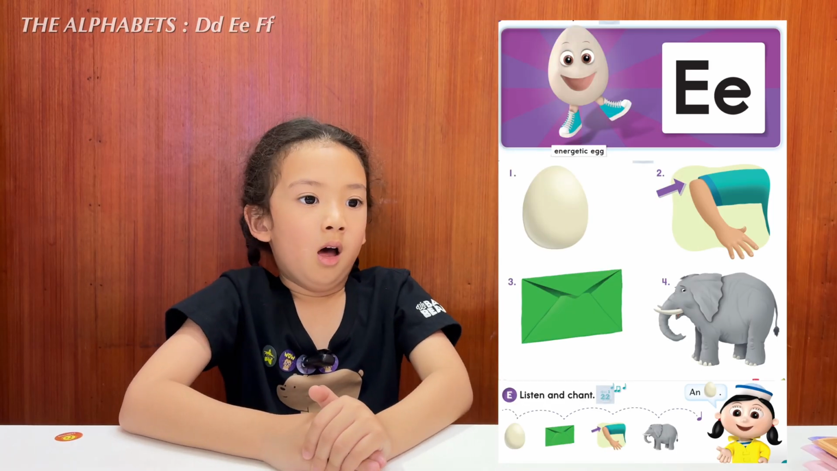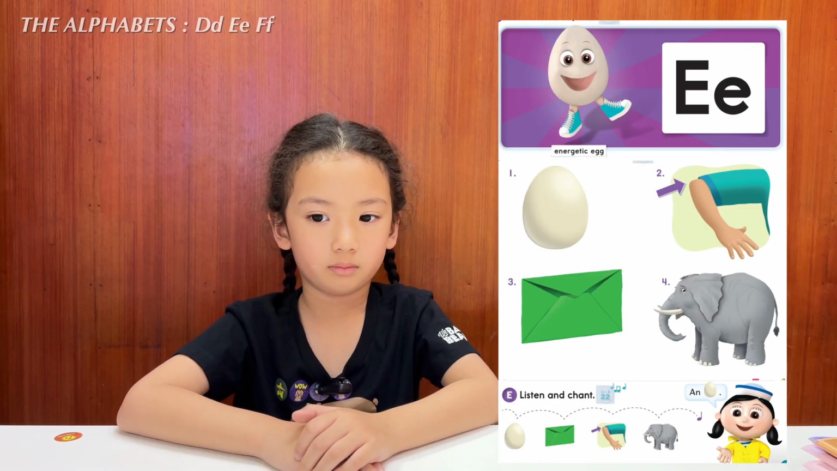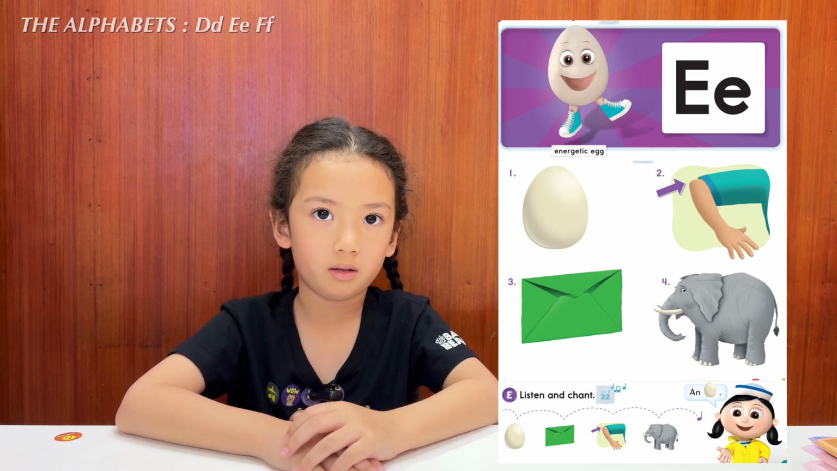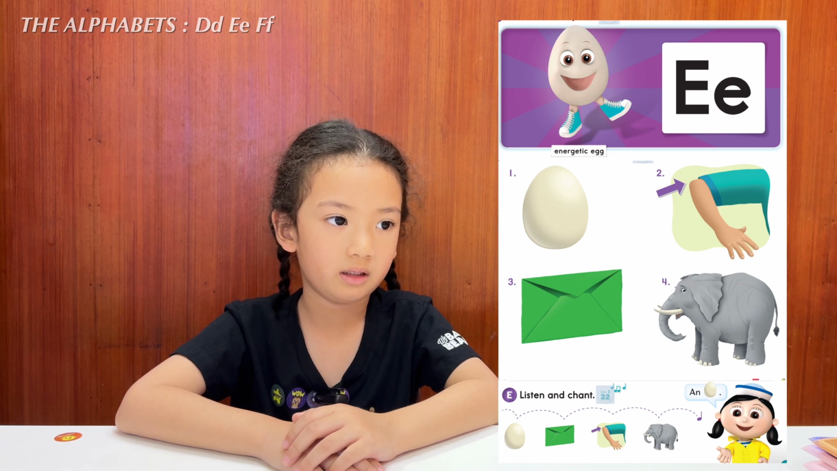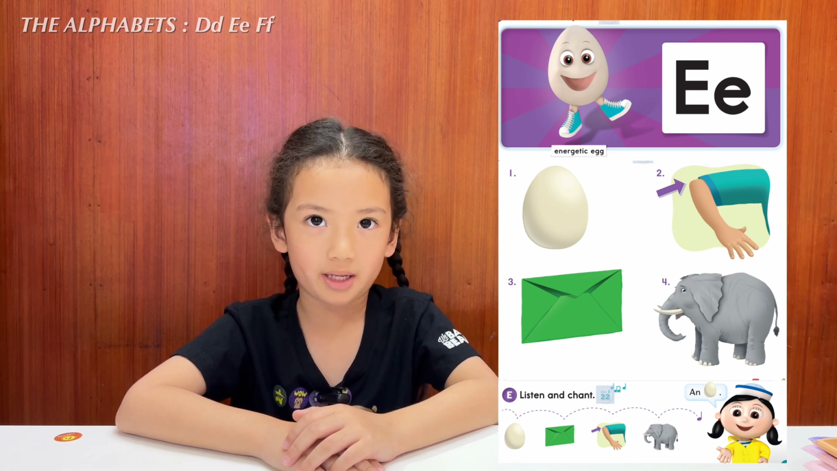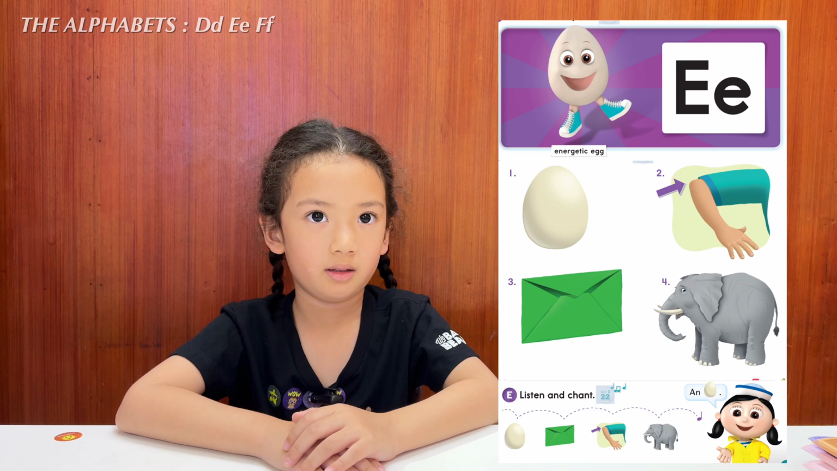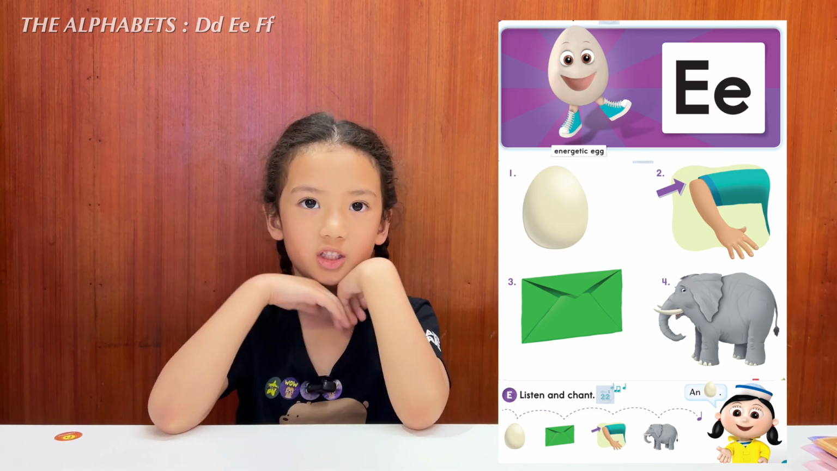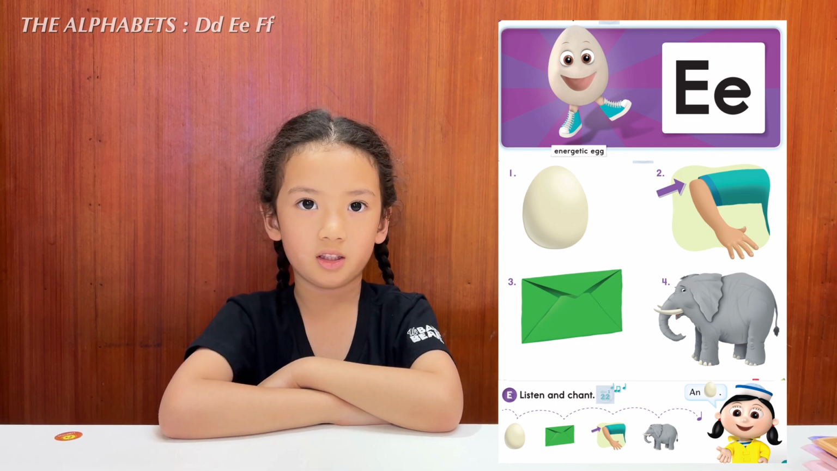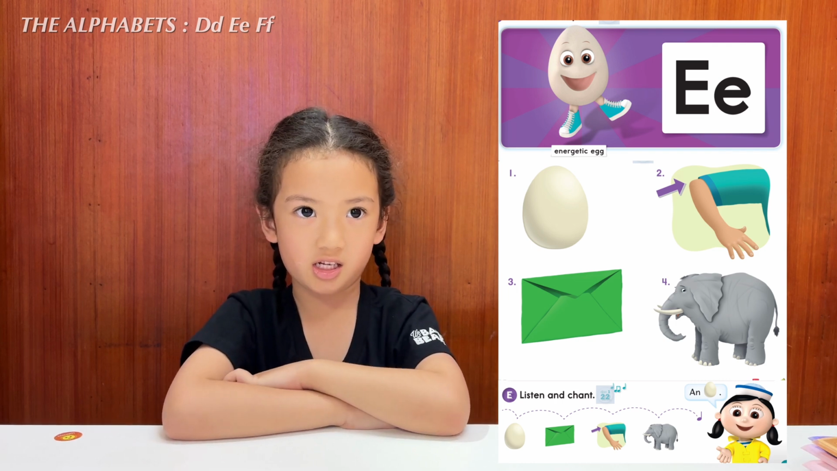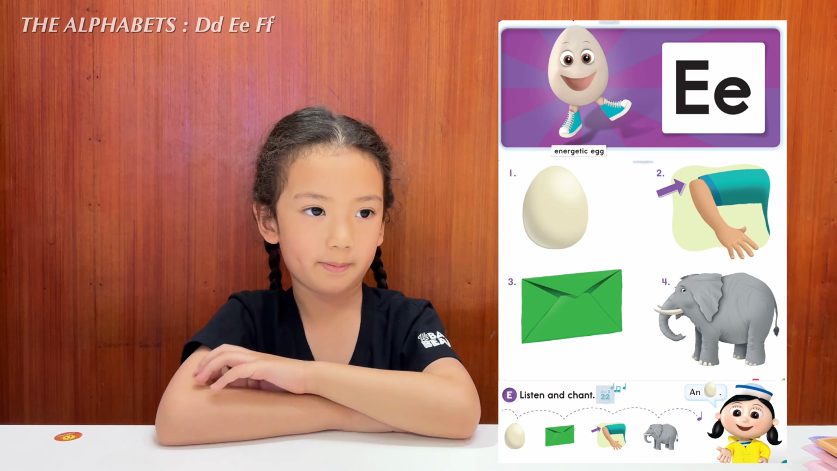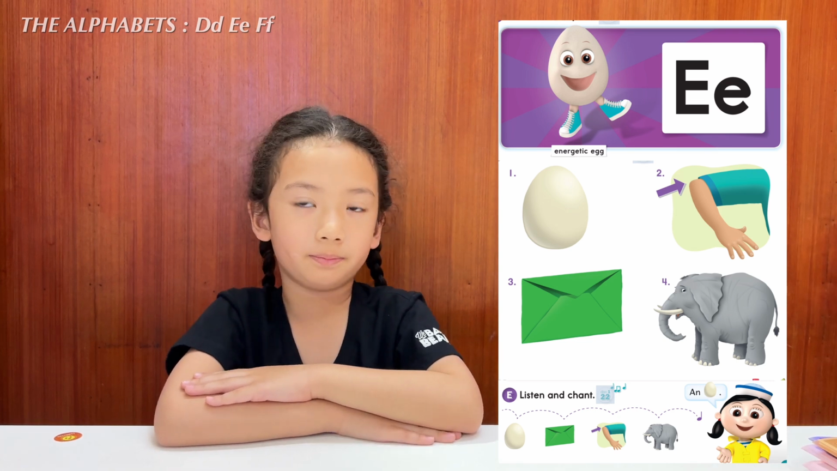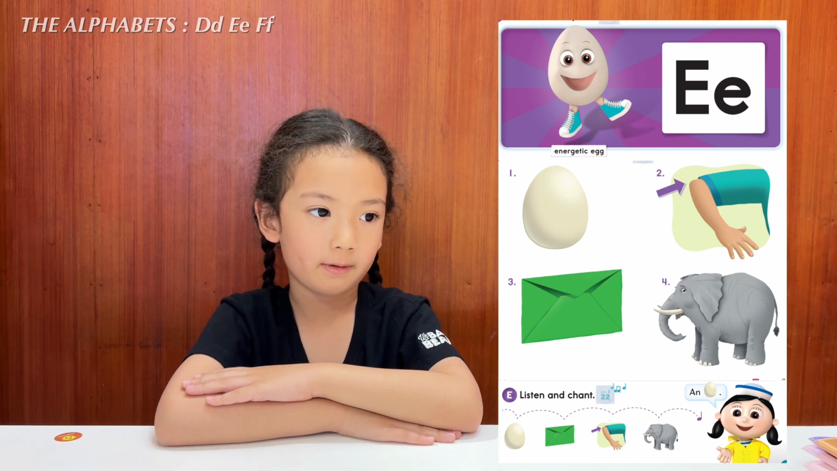Now what letter is it? E. Very good. And what's the beginning sound of the letter E? E. Very good. And what's this? Happy egg, right? We call it an energetic egg. So can you try energetic? Energetic egg. Yes. So a lot of energy. Now what's this? Egg. This one? Elbow. Elbow, yes.